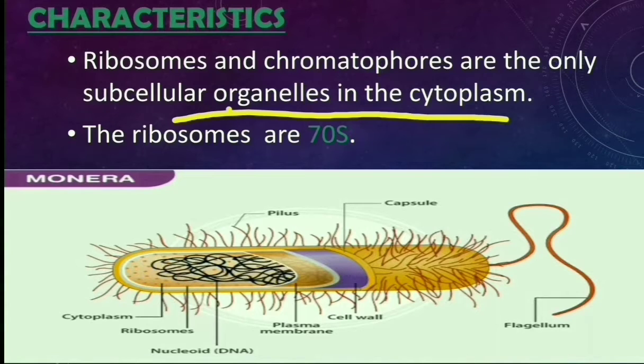Ribosomes have different types of units like 70S and 80S, but in kingdom Monera, 70S ribosomes are present. They are like spherical molecules. Here we have shown the ribosomes in the Monera organism.